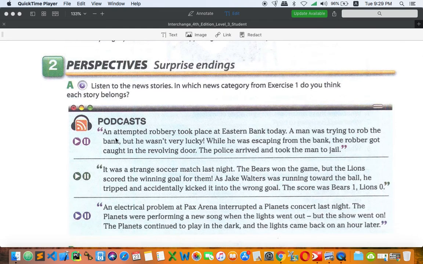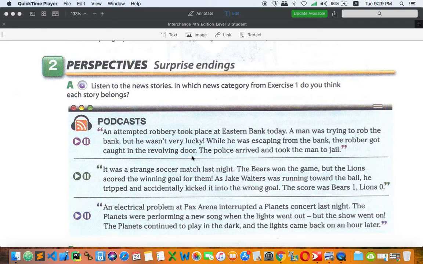An attempted robbery, attempted just like you tried but did not achieve or did not succeed. Okay, an attempted robbery took place, means happened, at Eastern Bank today. A man was trying to rob the bank, but he wasn't very lucky. While he was escaping from the bank, it's like was running away, the robber got caught in the revolving door.